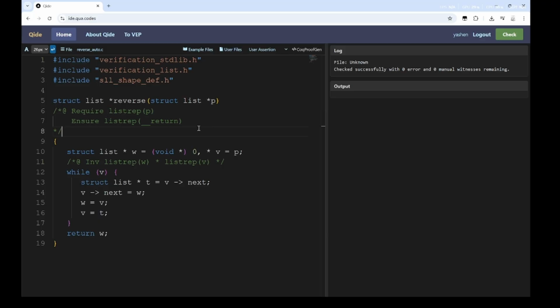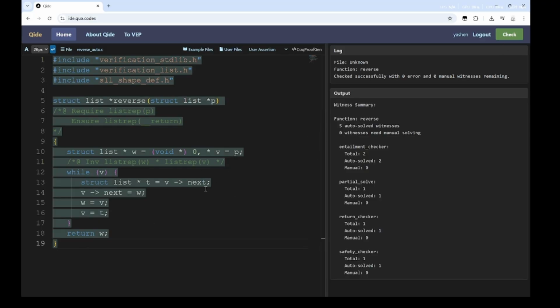Now we put the cursor at the end of the function and click the check button. We can see that the function is highlighted in green, indicating that symbolic execution succeeded and all verification conditions are automatically solved. QCP can automatically prove this simple property without extra manual effort.